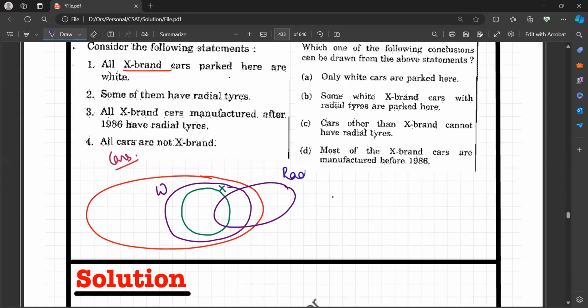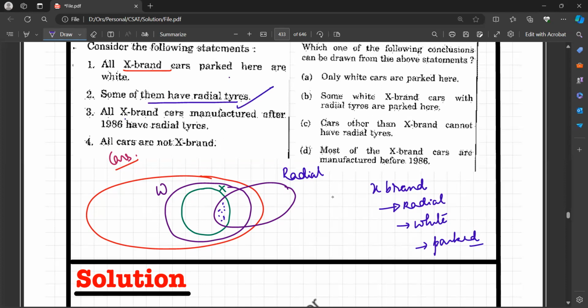So this means all X brand white radial tire cars which are parked here. Clear? Some of them have radial tires.